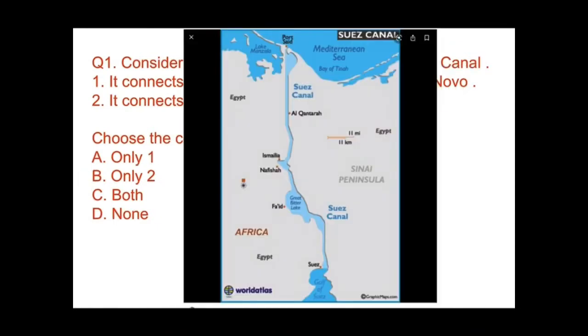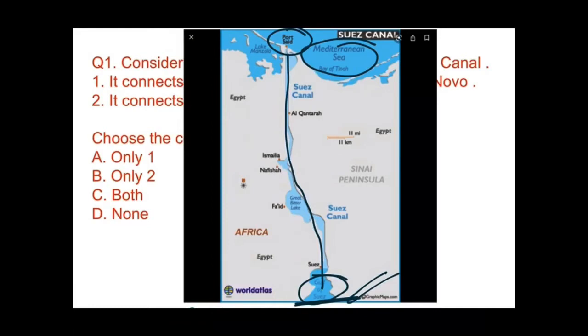Right guys? See this map. This is Port Said and this is Gulf of Suez. This is Suez Canal, right? And this Suez Canal is connecting Mediterranean Sea to Red Sea. Red Sea lies over here to the south of Gulf of Suez. Right? So keep these things in your mind.